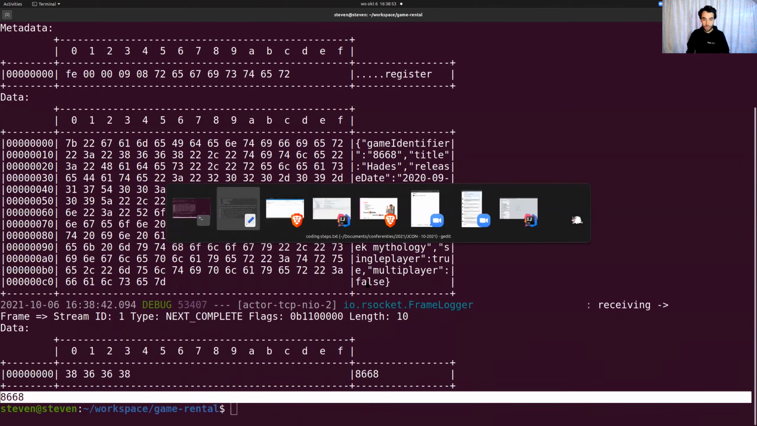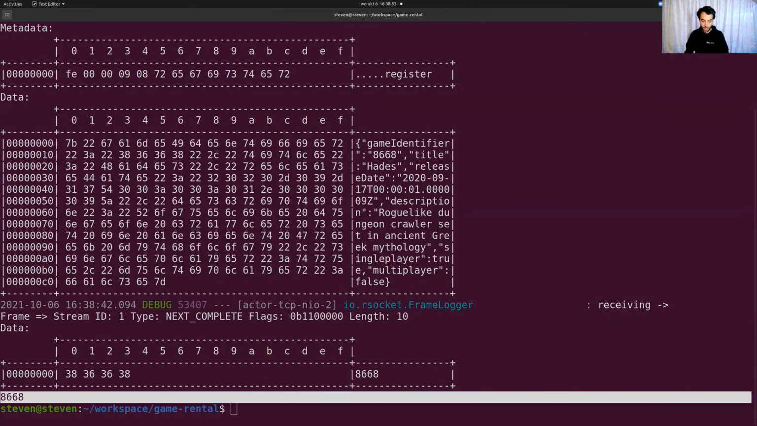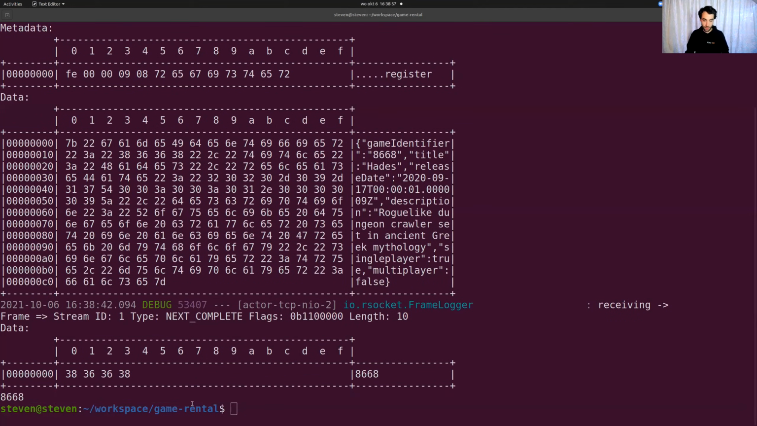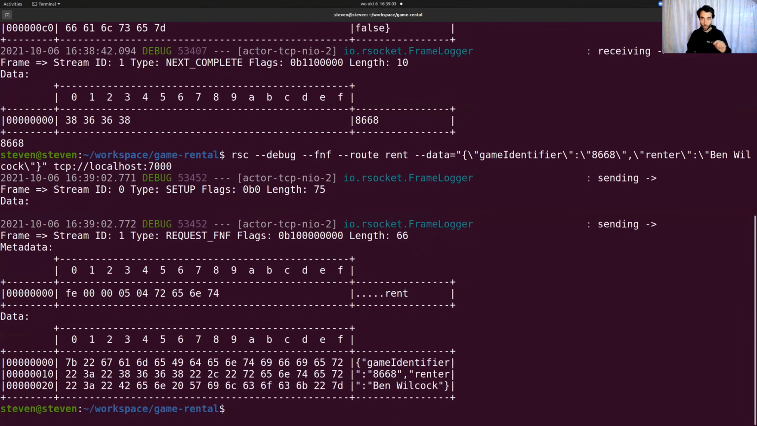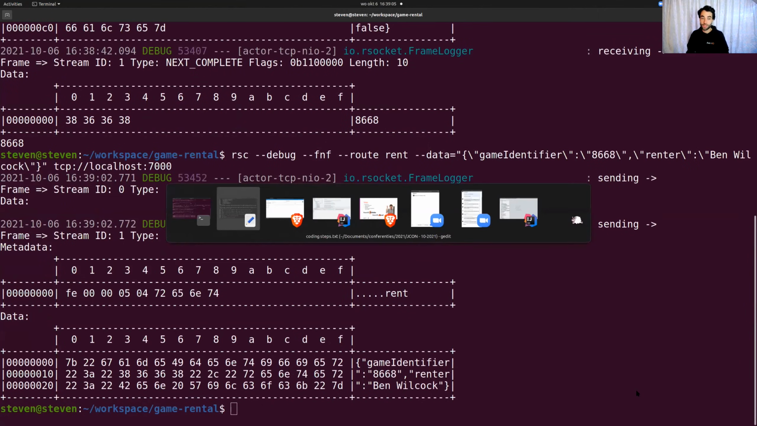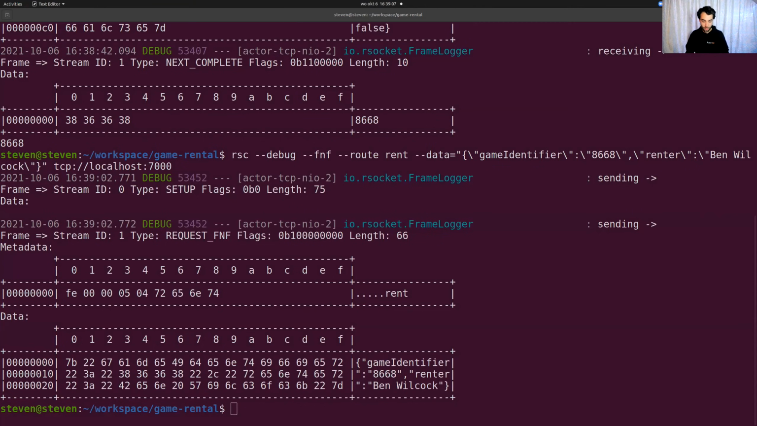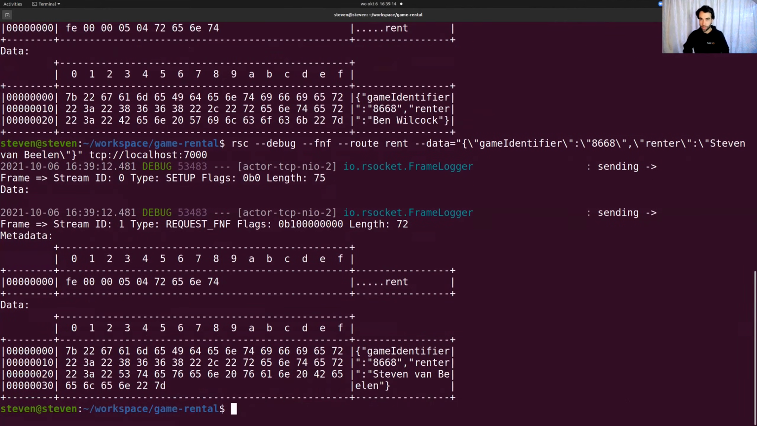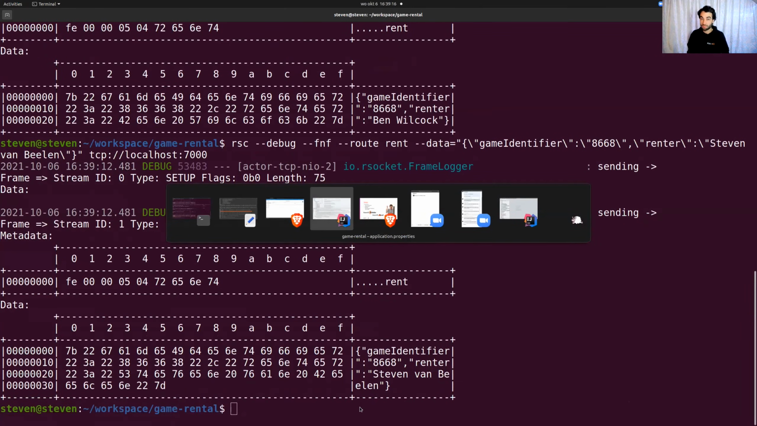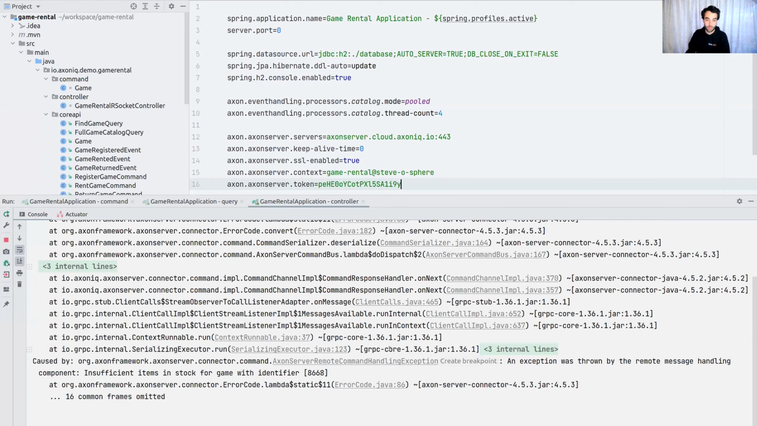Now, in favor of time, I'm immediately going to do the other operations. So I'm immediately going to rent a game. So in this case, Ben Wilcock is going to rent 8668 as a game. We don't get a response because we made this a fire and forget. Similarly, if somebody else does this operation again, so if I try to rent this game too, we wouldn't see an immediate response here because, well, it doesn't. We don't return anything. Over here, though, we definitely see our exceptions.